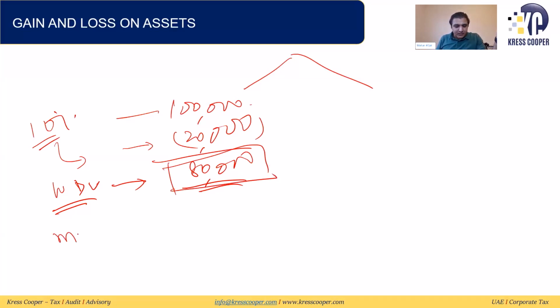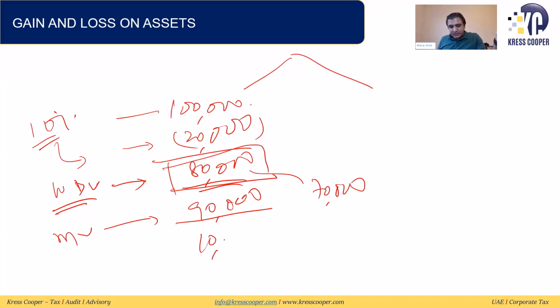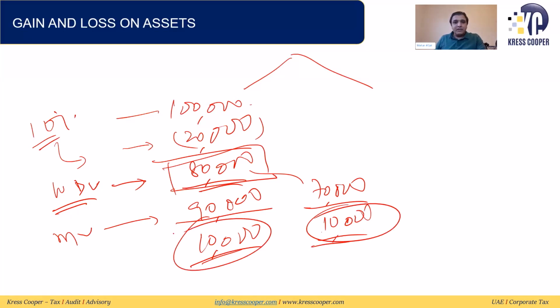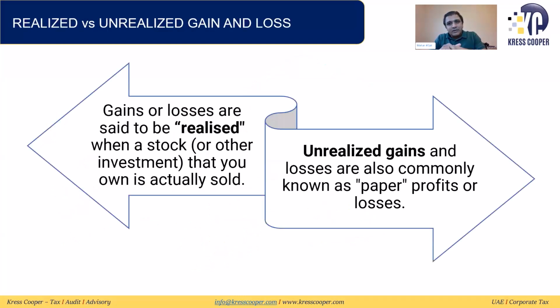If the market value of the asset is assumed to be 90,000, it can be 70,000 as well. So if it is 90,000, 10,000 is my gain. If it is 70,000, 10,000 is my loss. This is how we can calculate it. It can be a gain or it can be a loss. This gain or loss can be classified into two categories. First is realized or unrealized gain and loss.